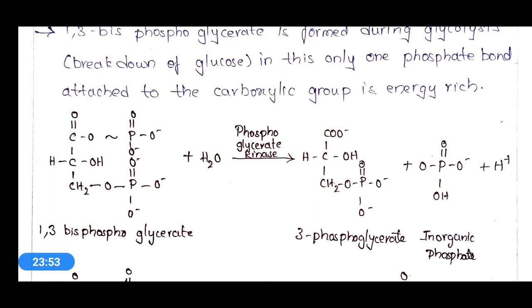If you see the structure, both phosphate groups are present, and the bond of one phosphate group is represented with a squiggle. The squiggle is the representation for a high energy bond. So only the phosphate group attached with this high energy bond, the squiggle, is energy rich, and the other phosphate group is a normal phosphate group.